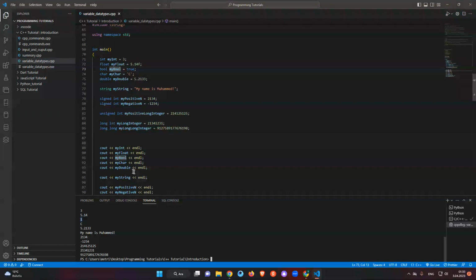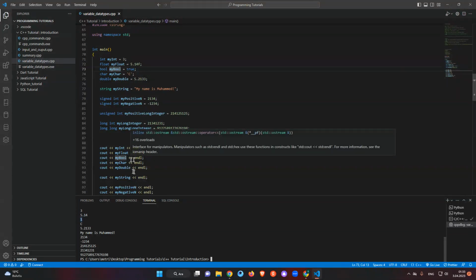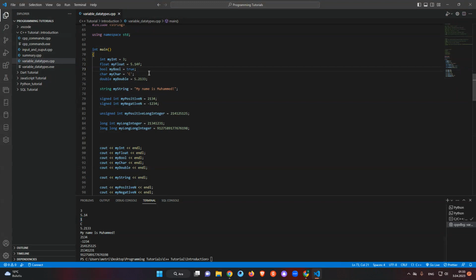Why? I don't understand. True means true, so why does it come out as 1? I don't really understand that. What's going on there? Let's say false. In this case it will be 0, I think, isn't it?